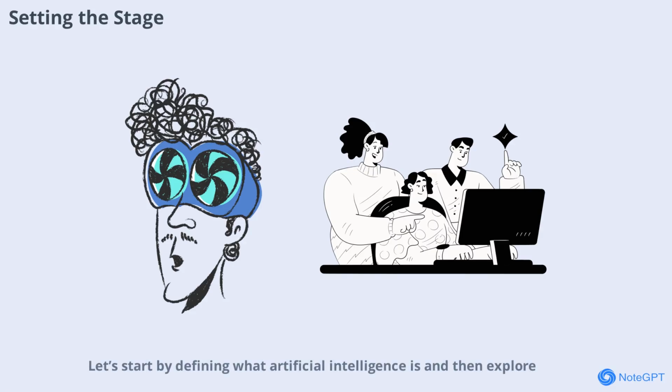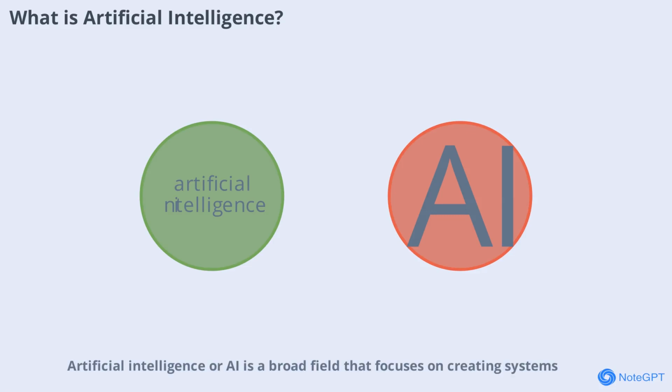Let's start by defining what artificial intelligence is and then explore how machine learning and AI engineering fit into the bigger picture. Artificial intelligence, or AI, is a broad field that focuses on creating systems capable of performing tasks that typically require human intelligence. These tasks include reasoning, learning, problem solving, perception, and even understanding language. AI encompasses a wide range of technologies, from simple rule-based systems to complex neural networks. It's the overarching concept that includes many subfields, one of which is machine learning.